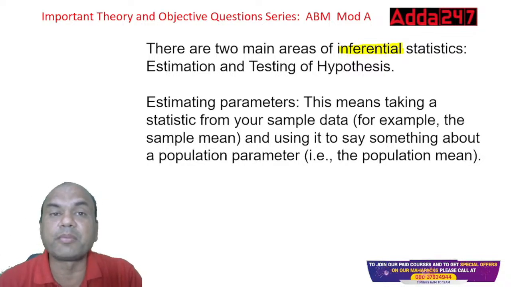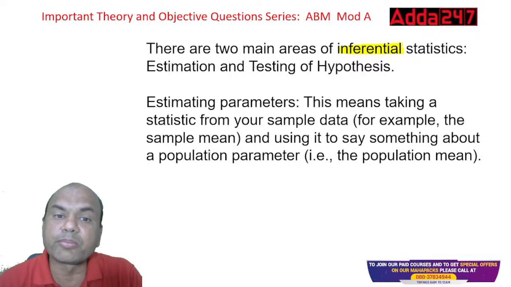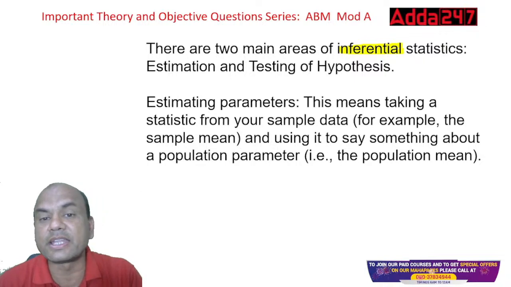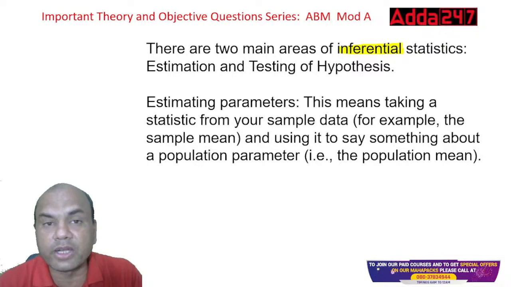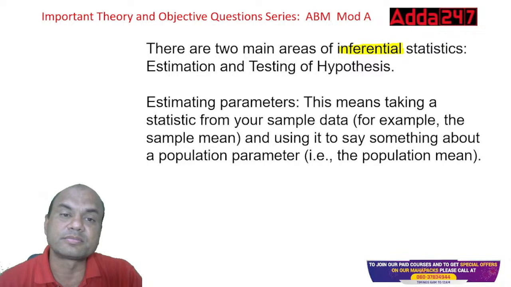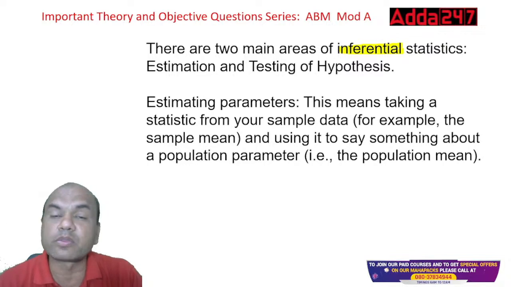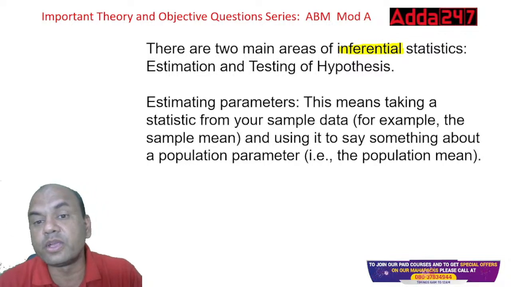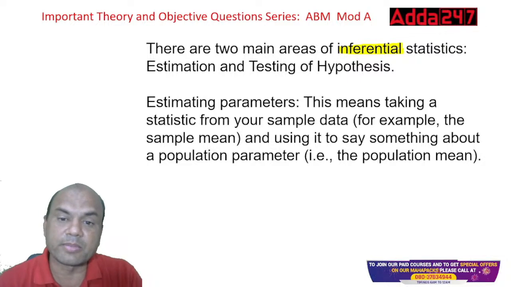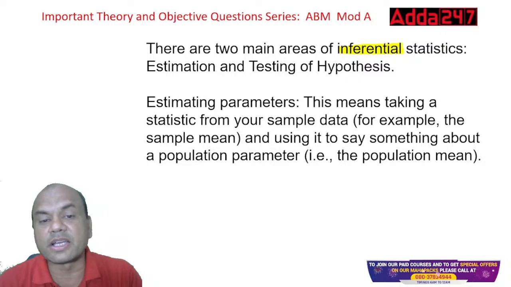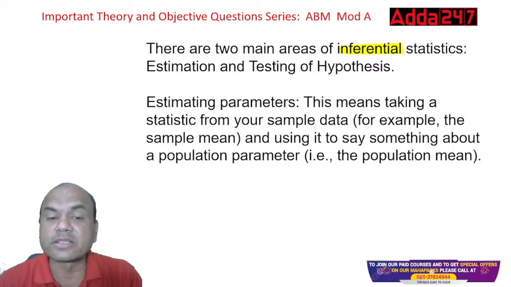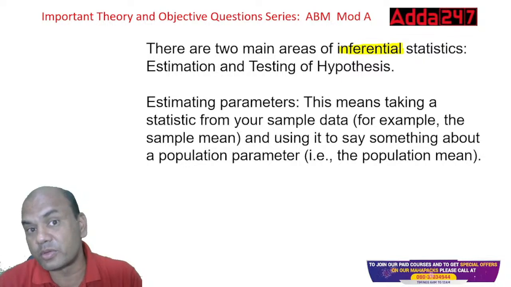Estimation means I am sitting on the bench, working specifically on the calculations. Testing of hypothesis means I assume something, go on the field and then find out the real answer. Estimation means doing the calculations more; this is going on the field more. So estimating parameters means taking a statistic from your sample data and using it to say something about the population parameter.